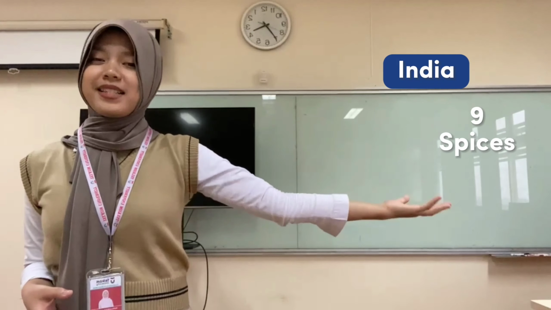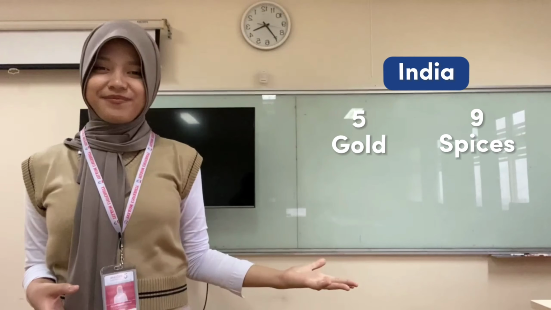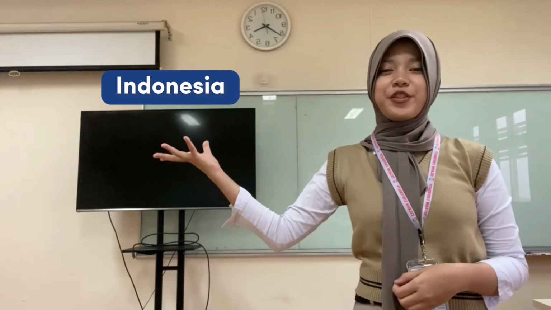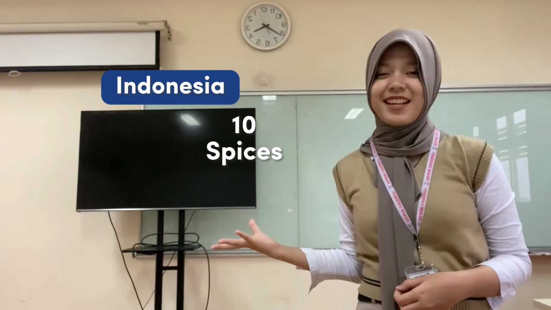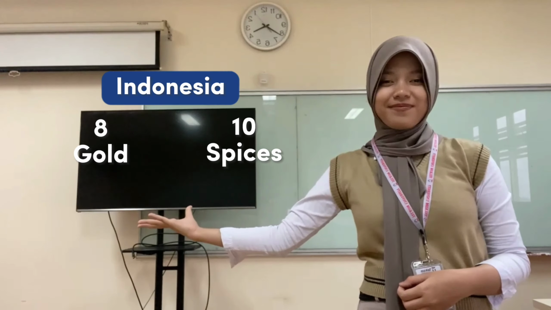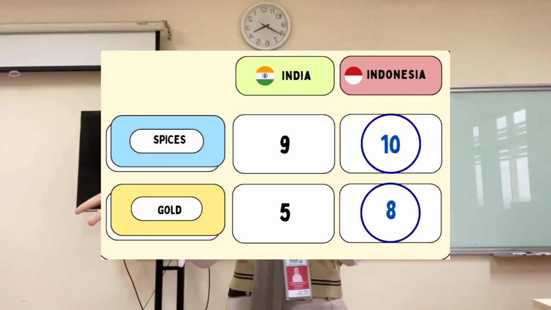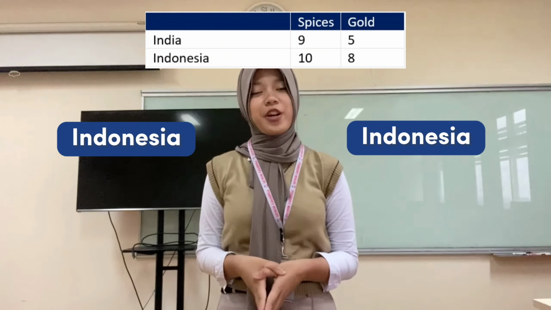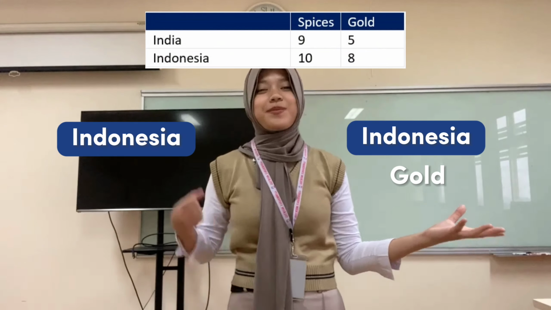Suppose only 2 countries, India and Indonesia, and only 2 goods, spices and gold, and only 1 factor of production, labor. In India, 1 hour of labor can produce either 9 of spices or 5 of gold. In Indonesia, 1 hour of labor can produce either 10 of spices or 8 of gold. So from this table, Indonesia has an absolute advantage in the production of both gold and spices.